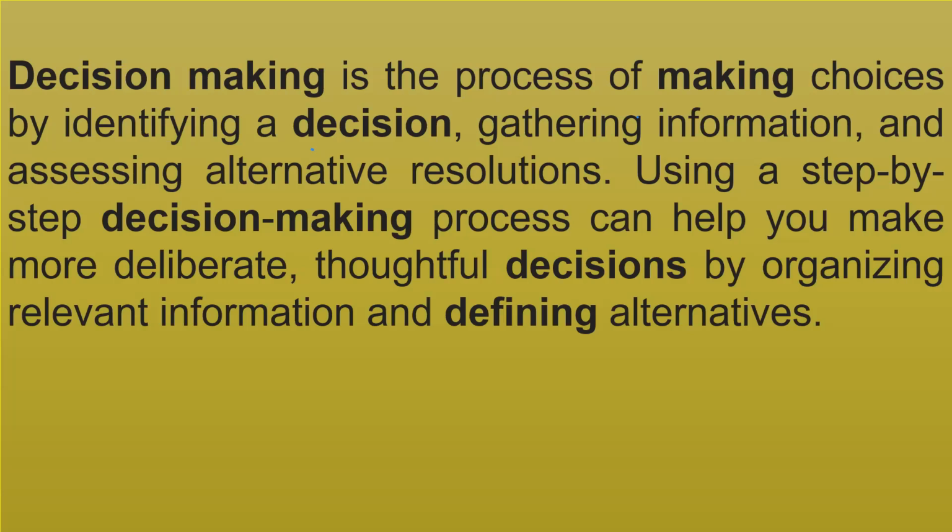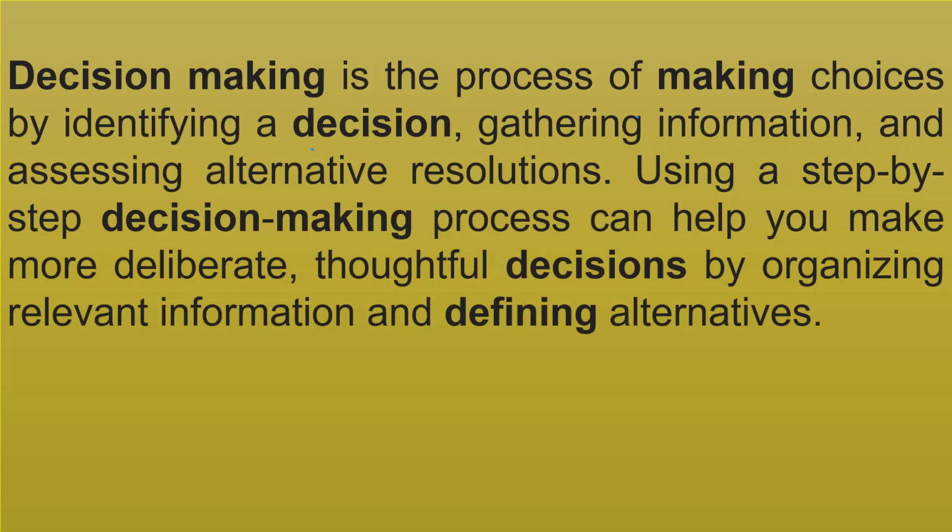Here you will see one more definition. Decision making is the process of making choices by identifying a decision based on the collected data. We need to collect the information about that particular decision first and assess the alternative resolutions. What alternative options are available in your surroundings, your environment, you can assess first.